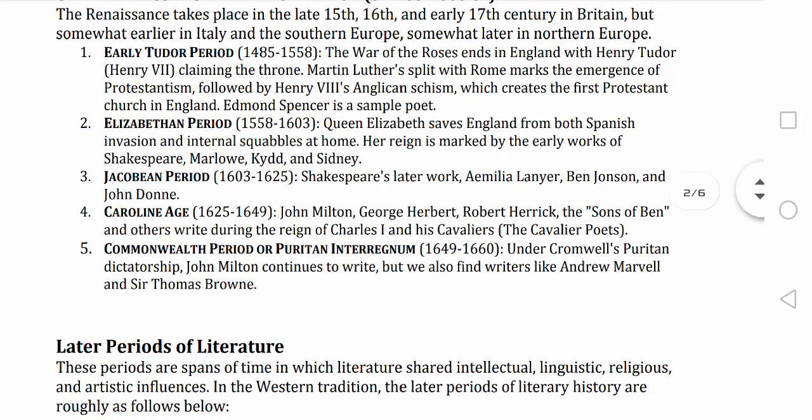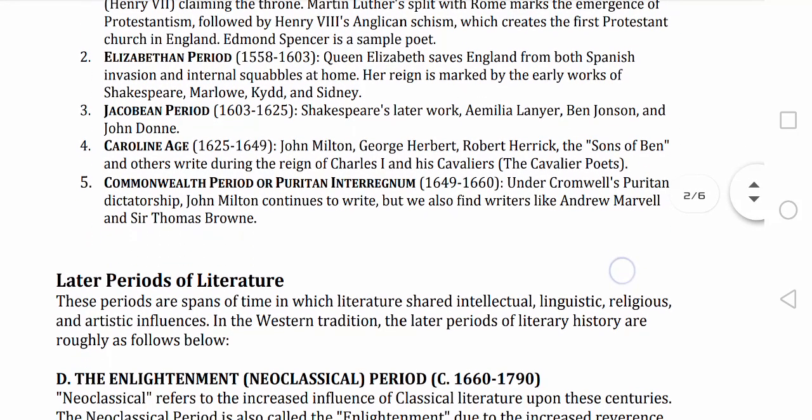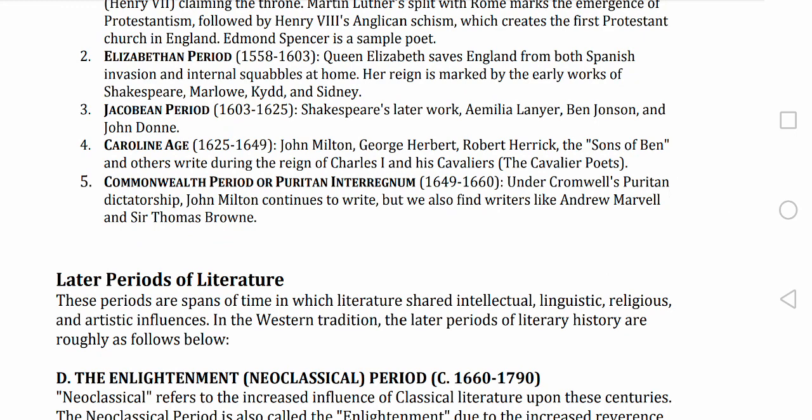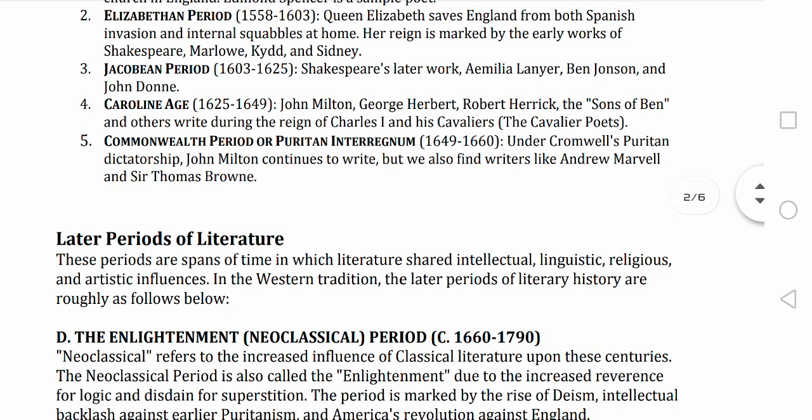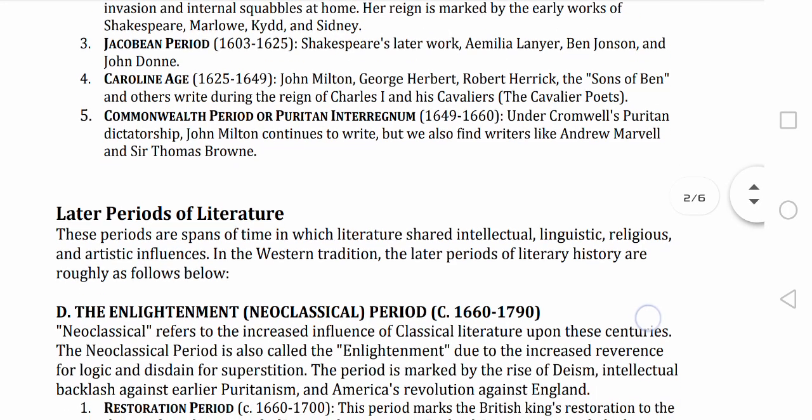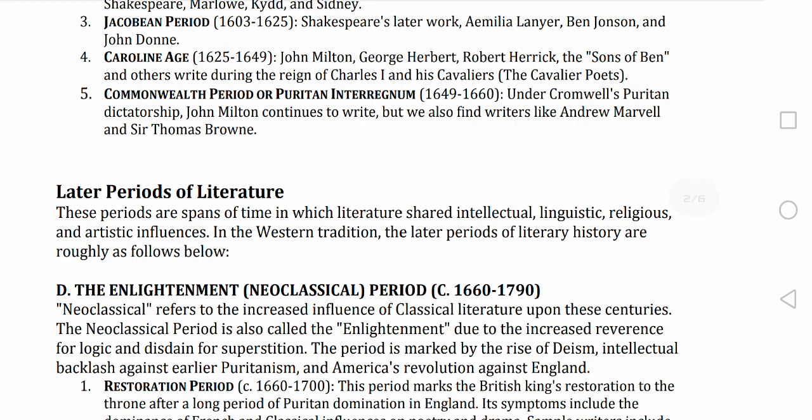Next comes the Elizabethan period, 1558 to 1603. Next is the Jacobean period, 1603 to 1625. The Caroline Age is from 1625 to 1649. The Commonwealth period, which we can also call the Puritan period, is 1649 to 1660.